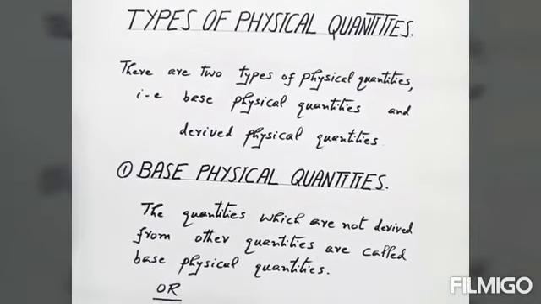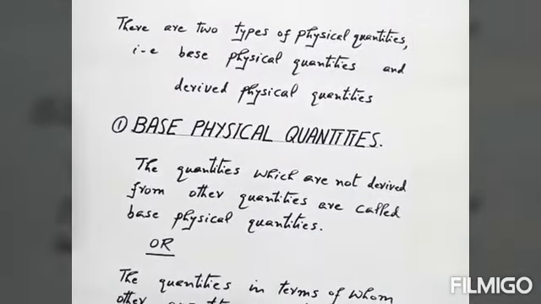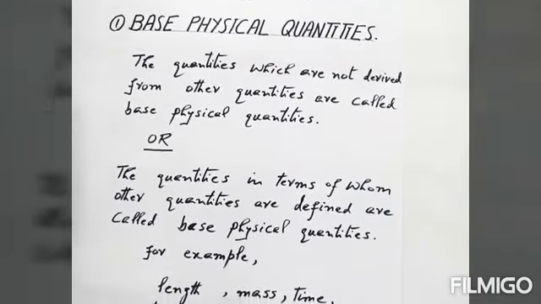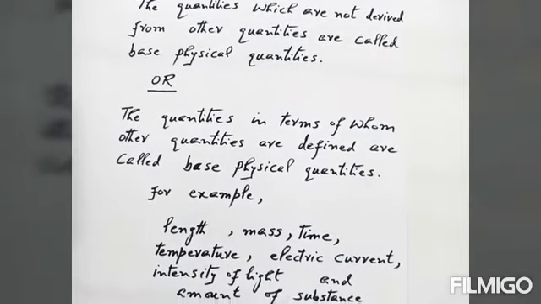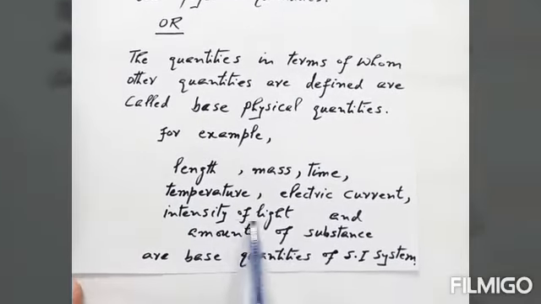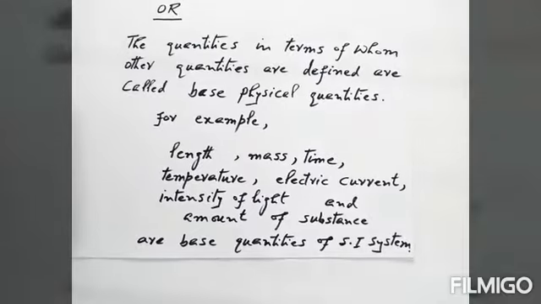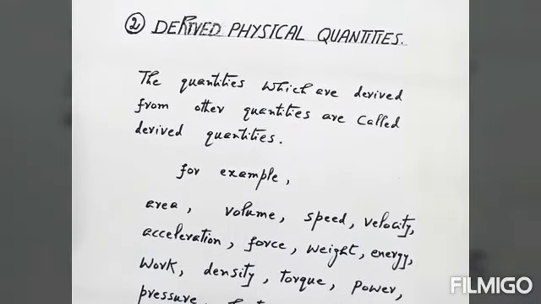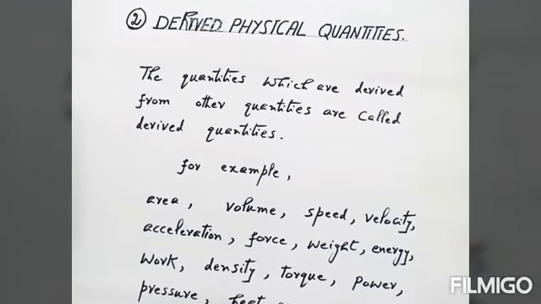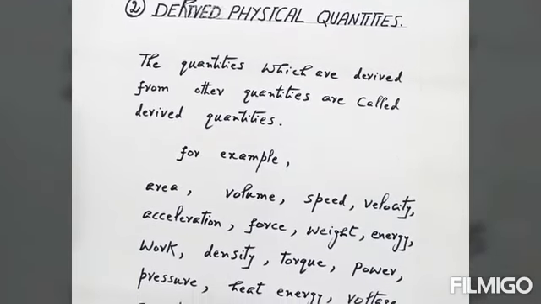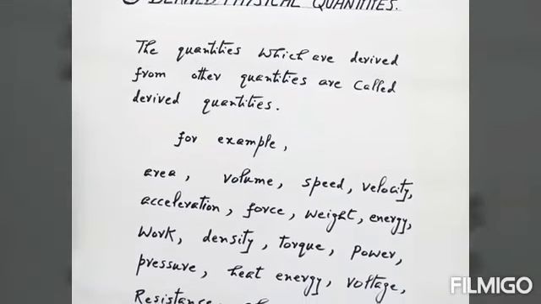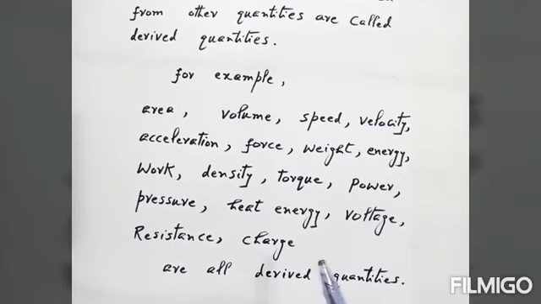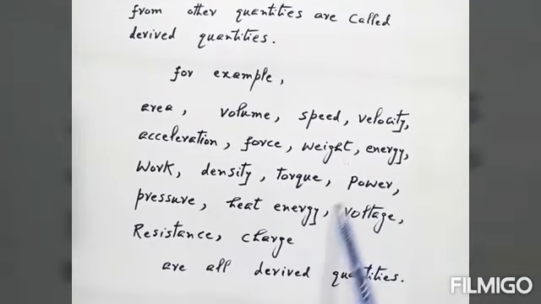Now these are types of physical quantities. First is the base quantities, and these are the examples of base quantities. Next, these are the derived physical quantities. The quantities which are derived from the base, from the other quantities, are called derived quantities. These are different examples of the derived quantities.